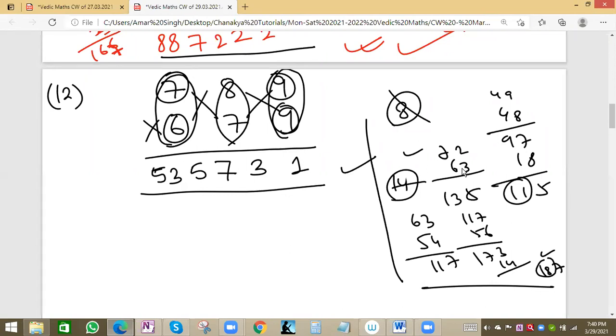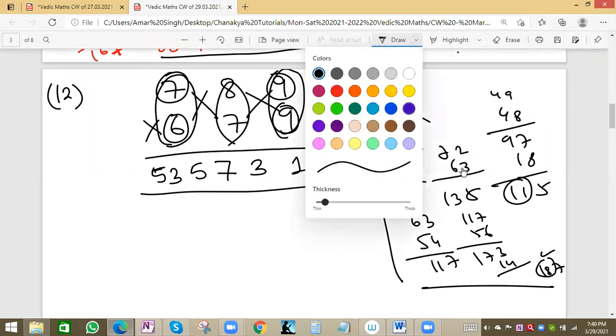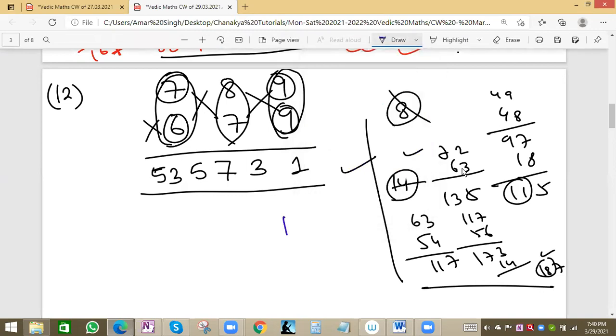So let me solve once again by the normal method. See, 9 9s are 81, 1, carry will be 8. 9 8s are 72, and 8, 80, 8, carry will be 8. 63 and 8, 71. Okay, this is one line. Then 9 7s are 63, 3, carry 6. 8 7s are 56, 6, 62, 2, carry 6. 7 7s are 49 and 6, 55.